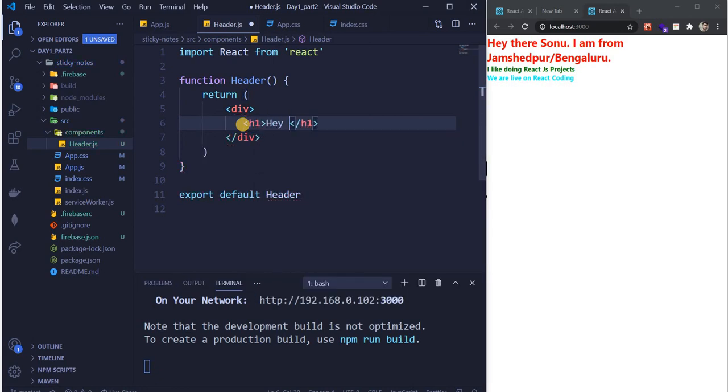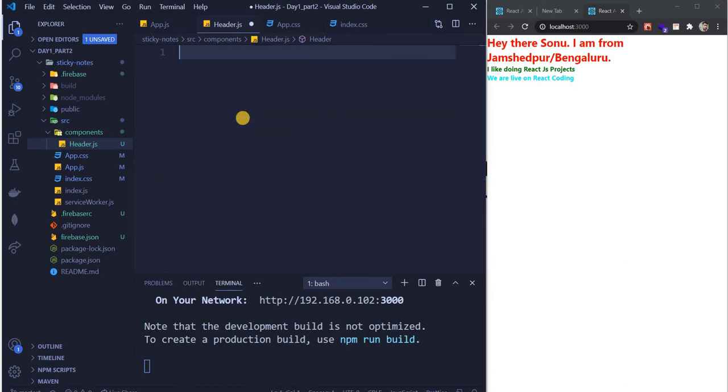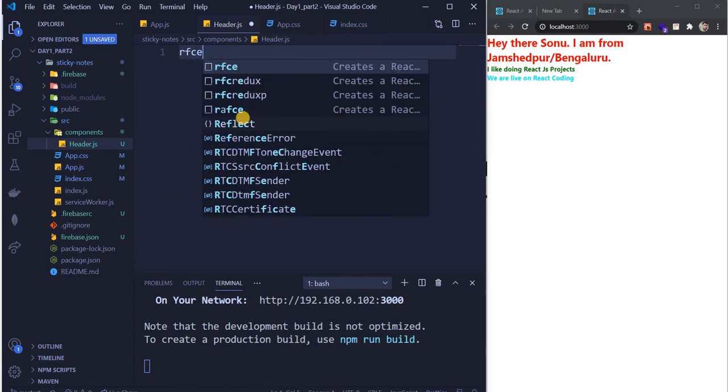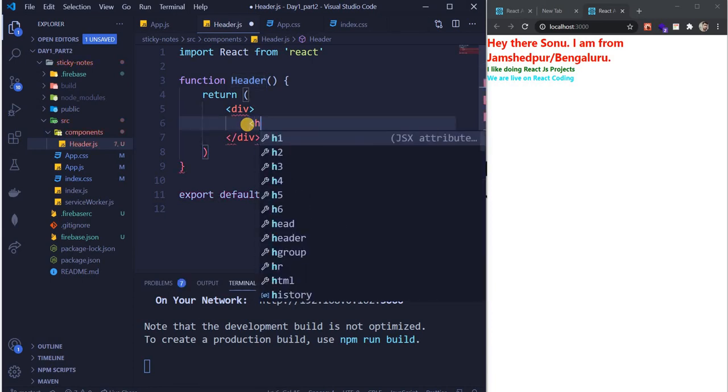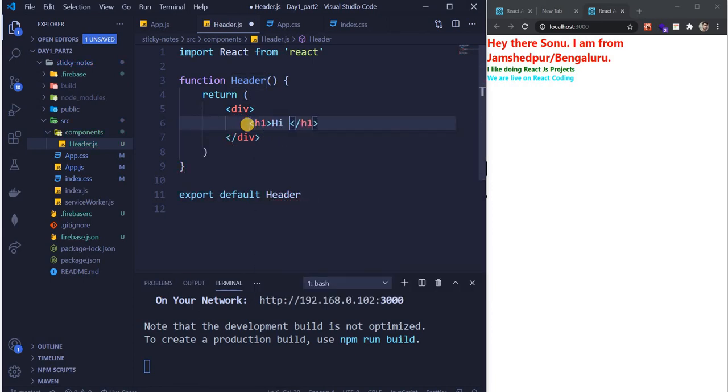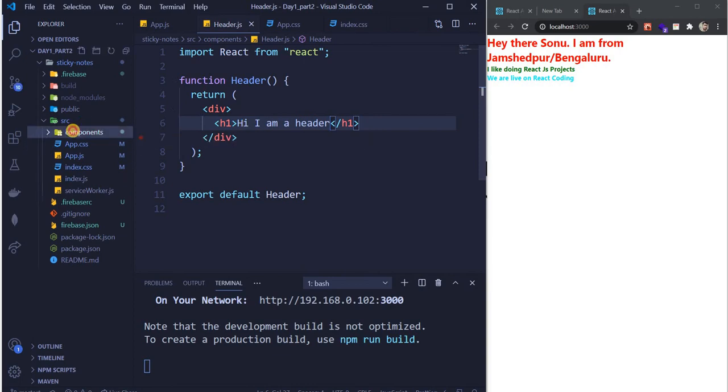So let's just write RFCE over here in header.js. I asked you to create a file called header.js, right? Inside that, just write RFCE and press tab. So this will create this particular "hi, I am a header". Whenever we create any file, guys, enter will not work, Nidhi. Tab will only work.